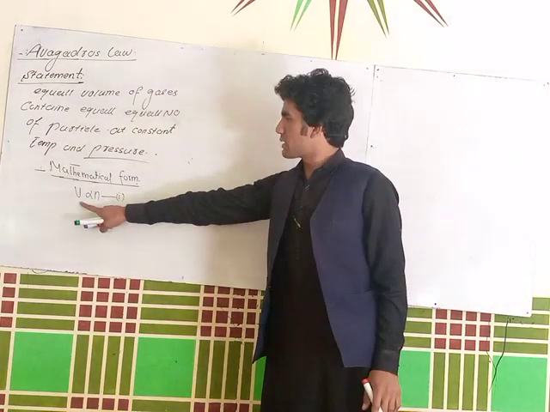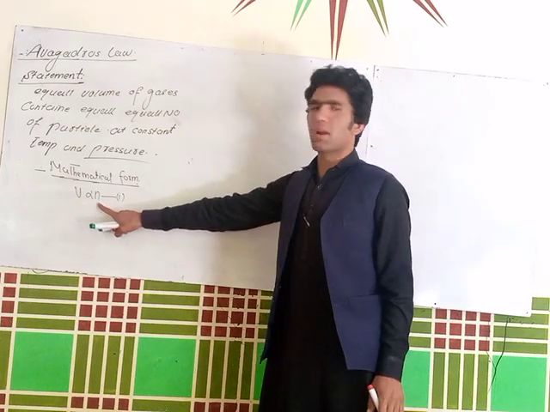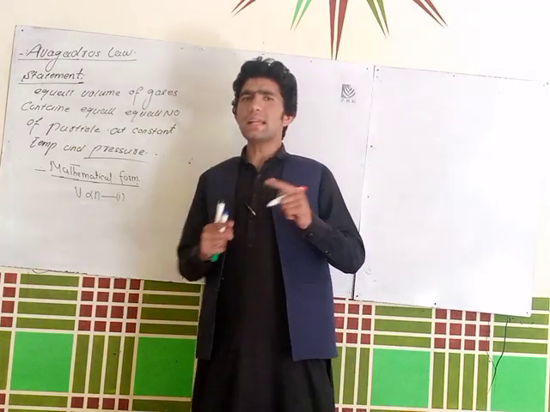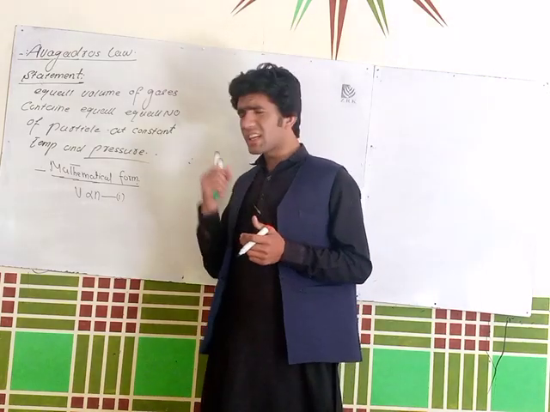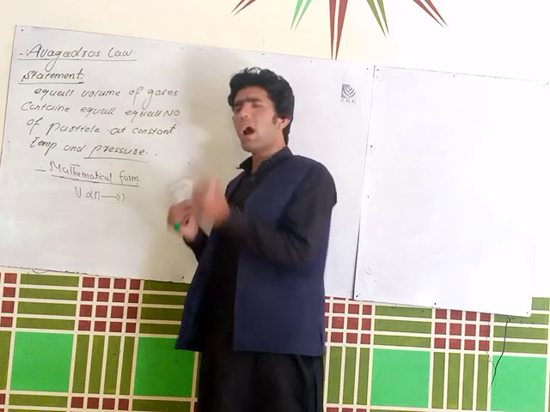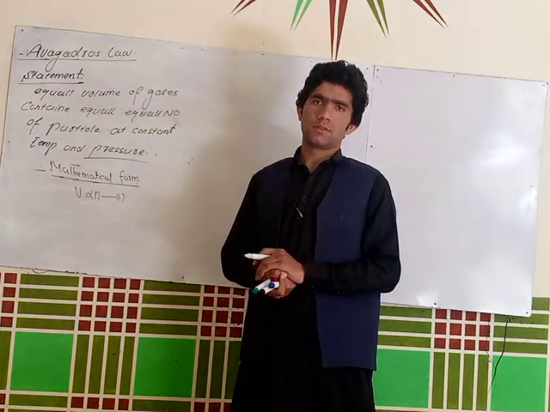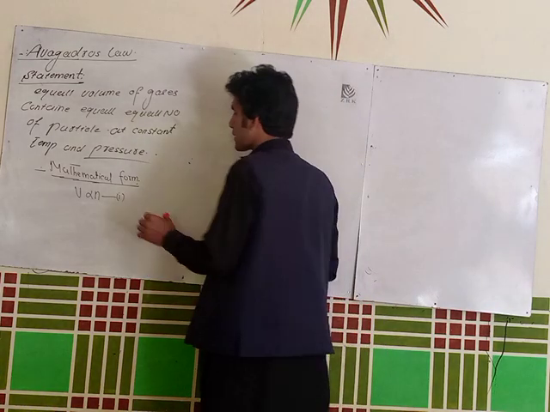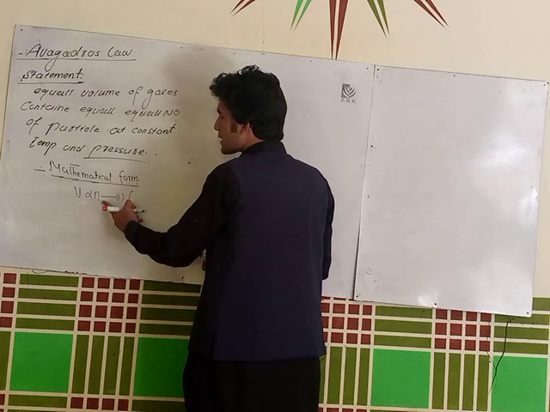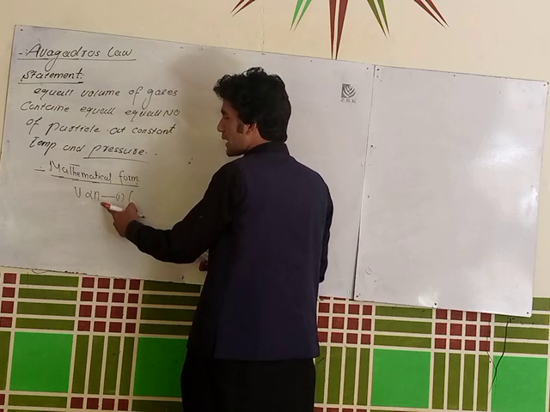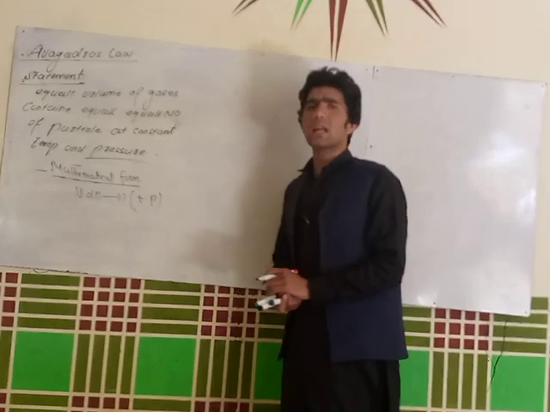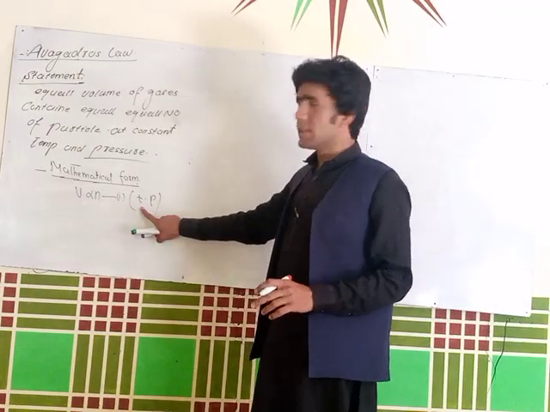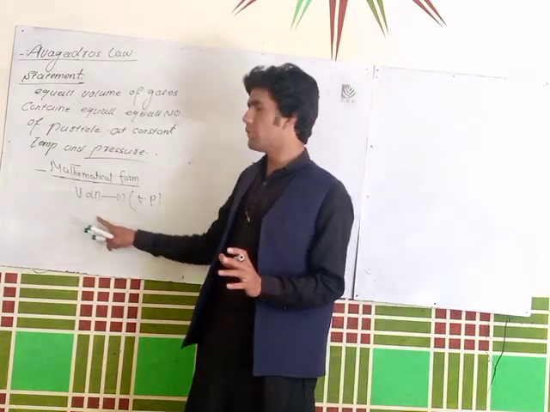The volume of a given mass of a gas is directly proportional to the number of moles. This means that if you increase the number of moles, the volume will also increase. If you decrease the number of moles, the volume will also decrease by that factor. But the condition must be satisfied: we must keep the temperature and pressure constant.